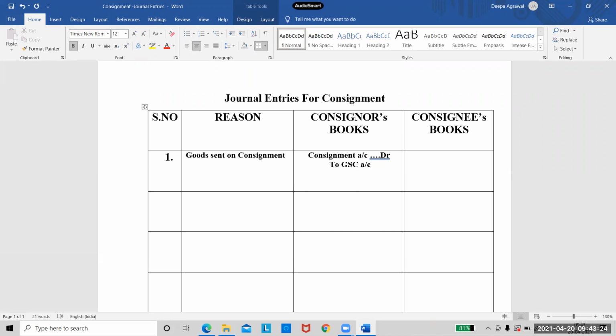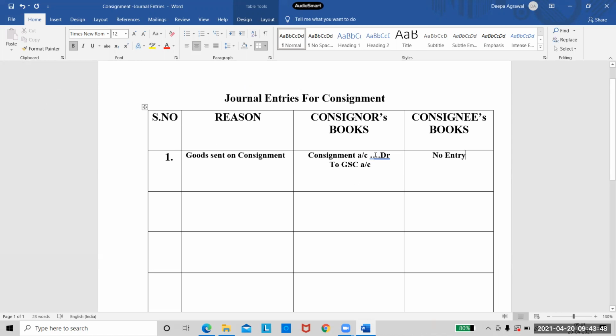So whenever goods are sent on consignment, see the journal entry, it is consignment account debtor to goods sent on consignment account. When we come to consignee's books, consignee will not write any entry for this account. Why will consignee not write any entry? Because consignee is nowhere related with the profit or loss on consignment.